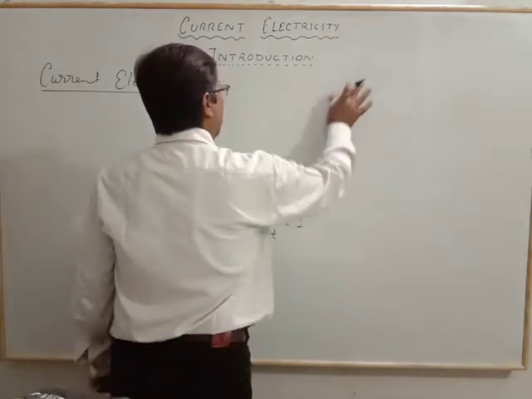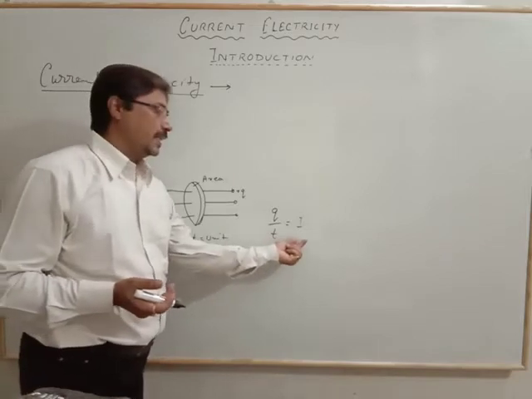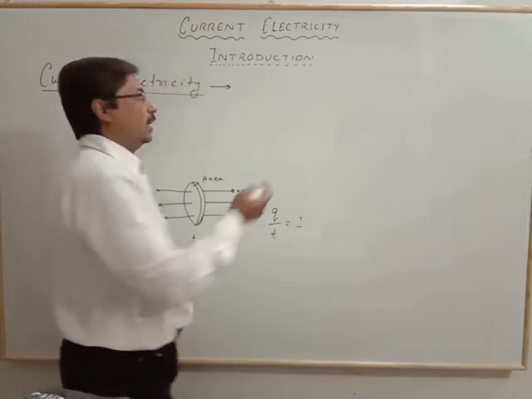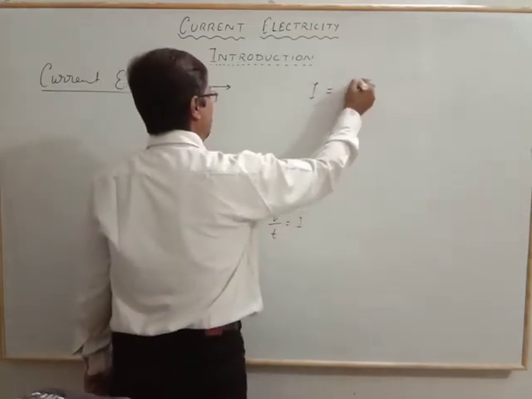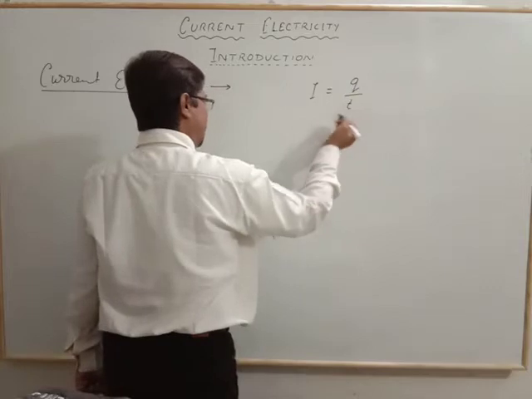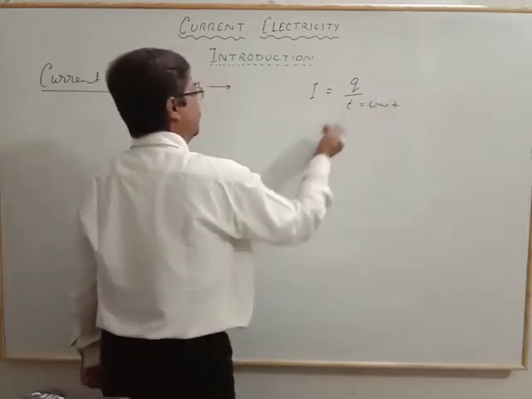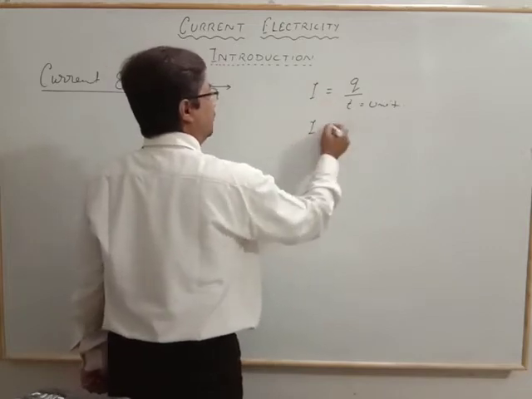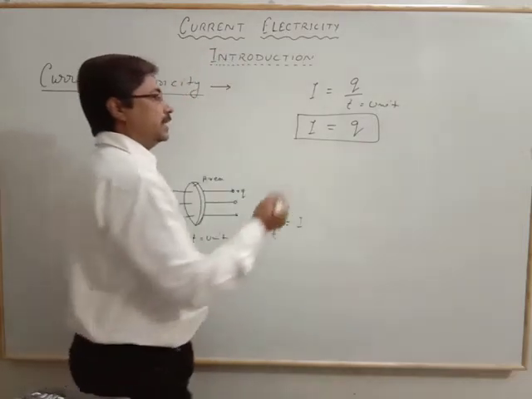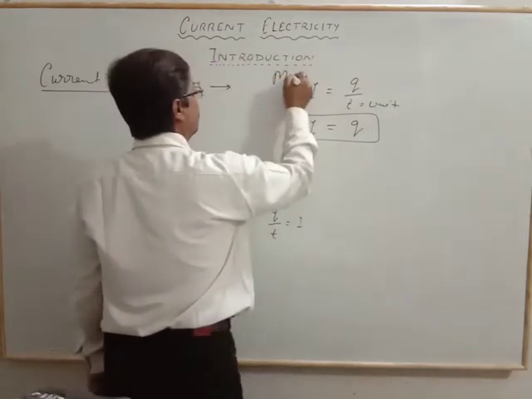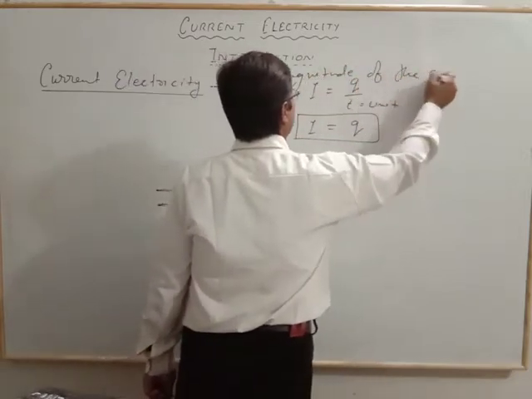And if 15 charges are moving per unit time, then the current is 15 ampere. So I is equal to charge over time, per unit time, and that gives the magnitude of the current.